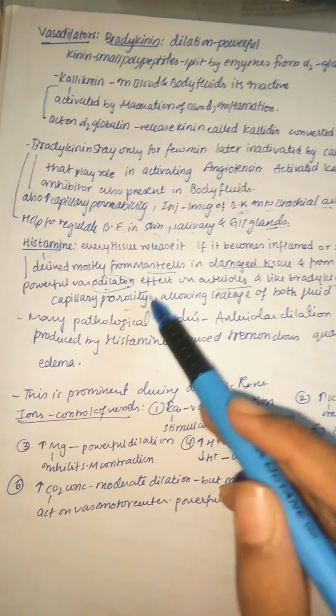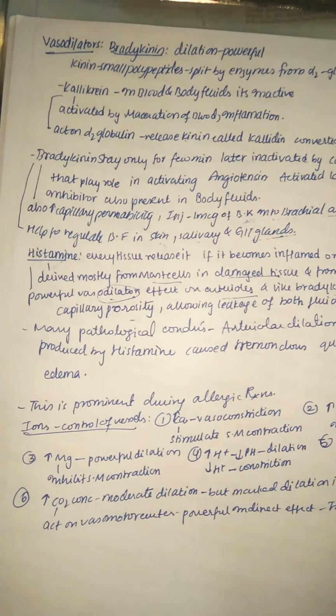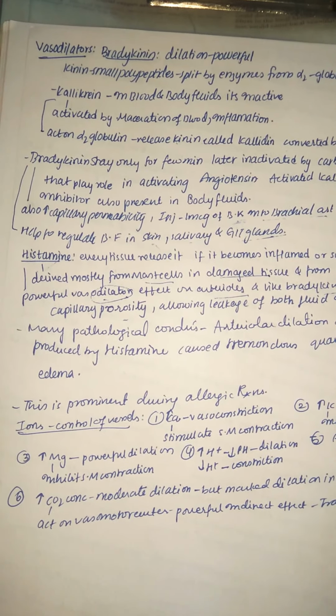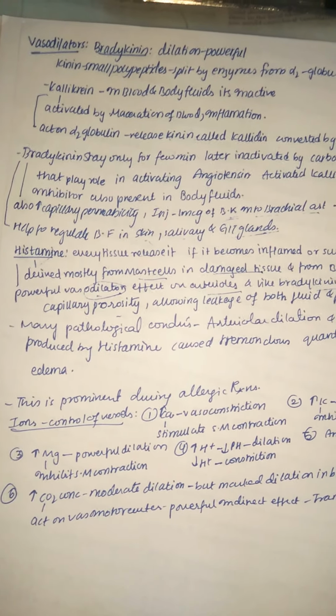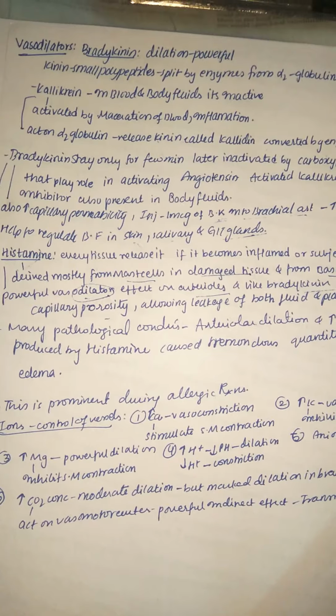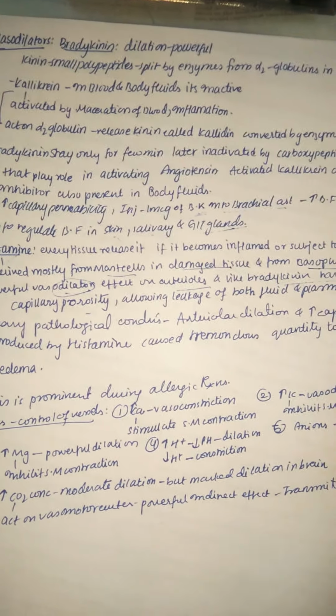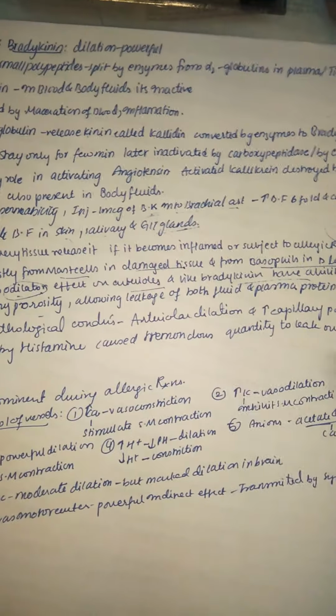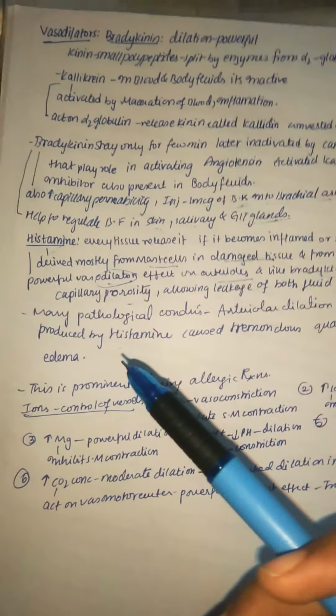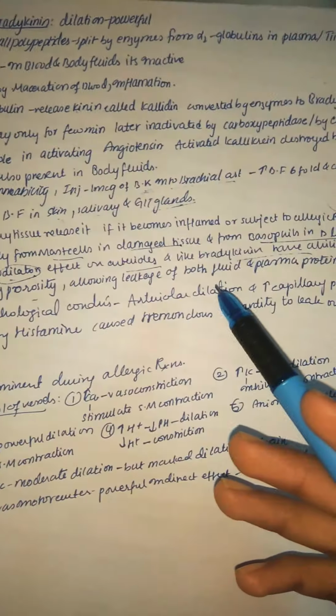increase the capillary porosity. This means histamine and bradykinin mainly lead to edema, because they increase the capillary permeability, so that hydrostatic pressure increases a lot, finally leading to edema. So that is the effect on arterioles. It allows the leakage of both fluid and plasma protein into the tissues.